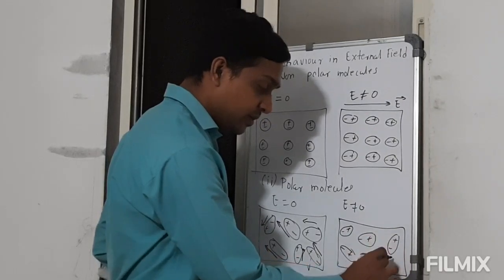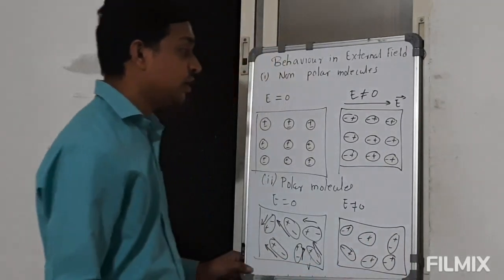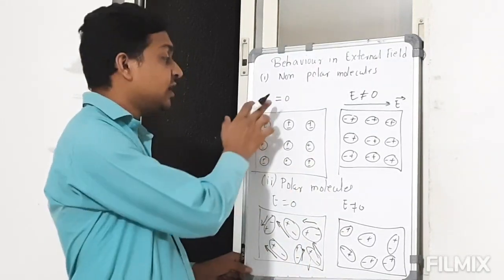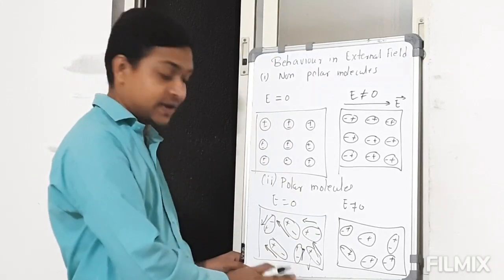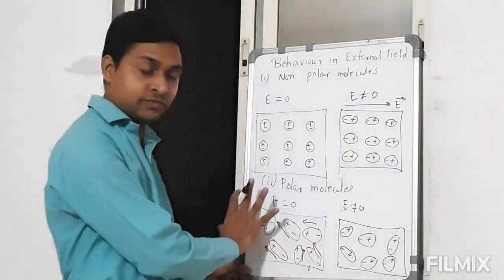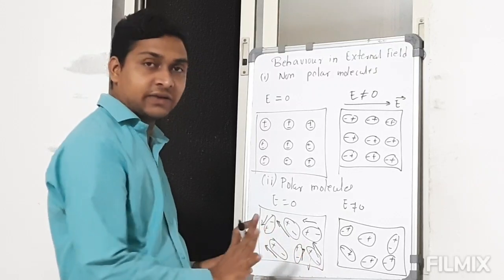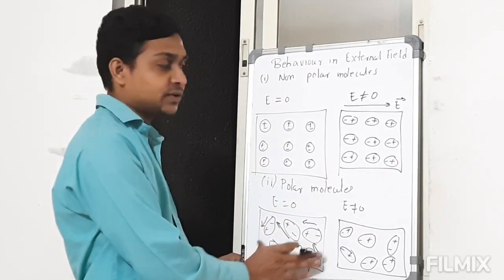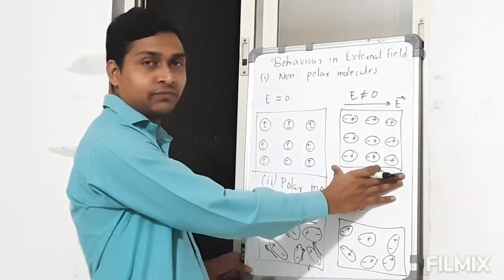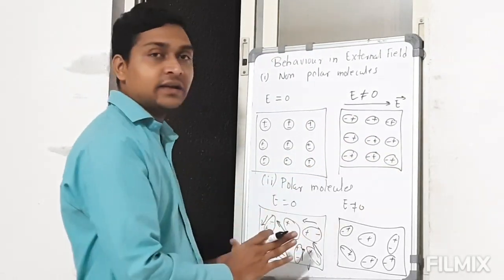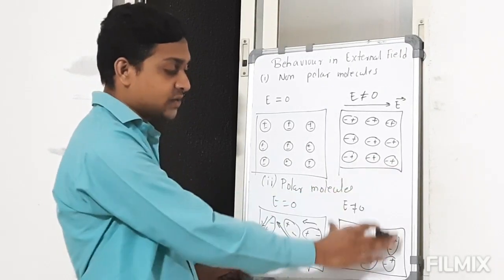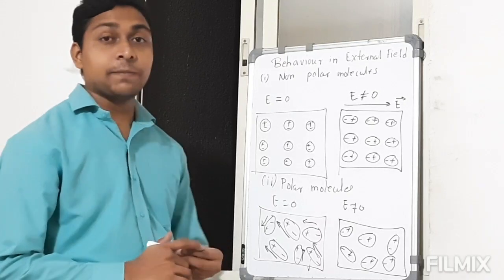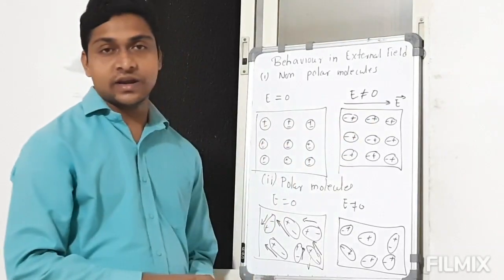So both polar and non-polar molecules have a net electric dipole moment of 0 before the electric field is applied. Each has individual electric dipole moments, but when we see the total effect, it is 0. When we apply the external field, they start aligning in a particular direction. So in both cases there is an alignment, and this alignment depends on the external electric field.